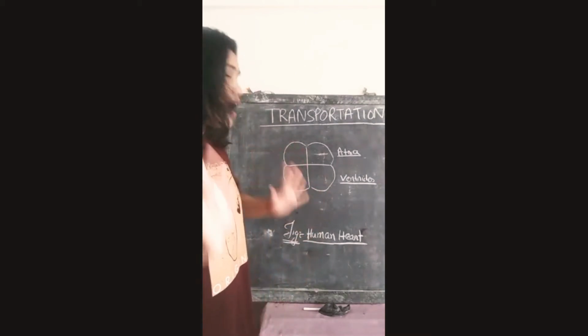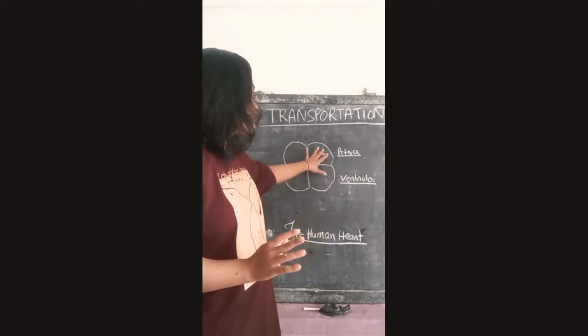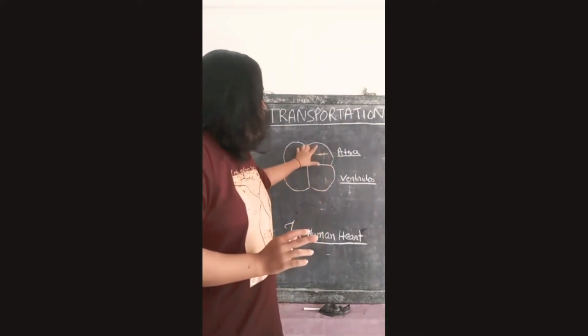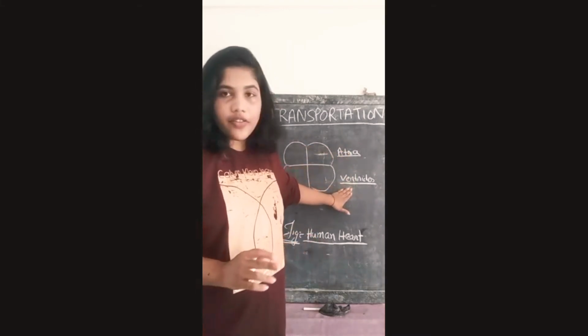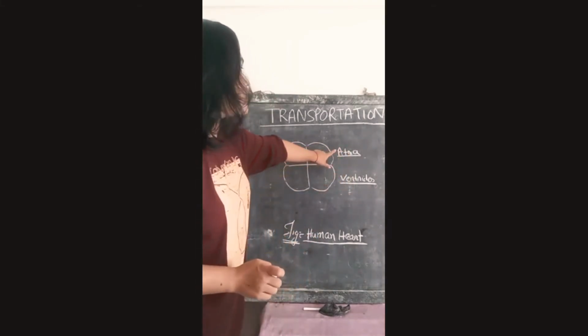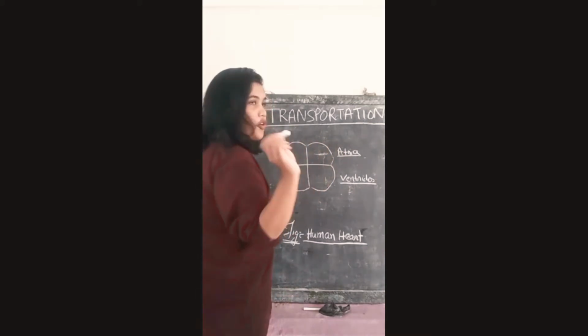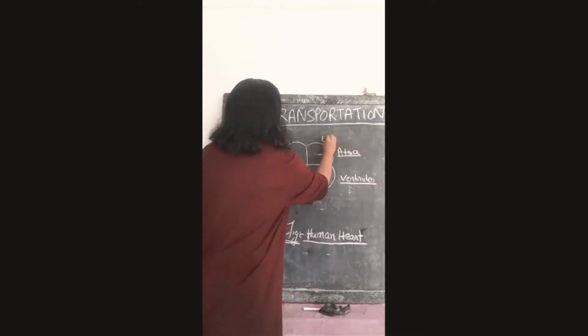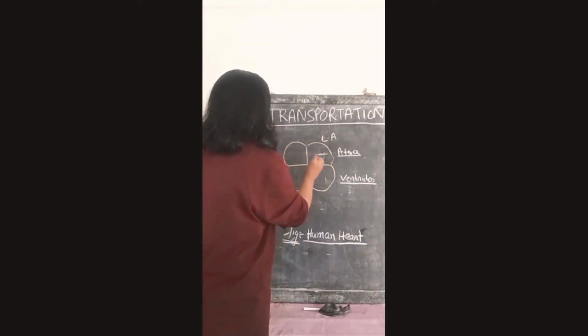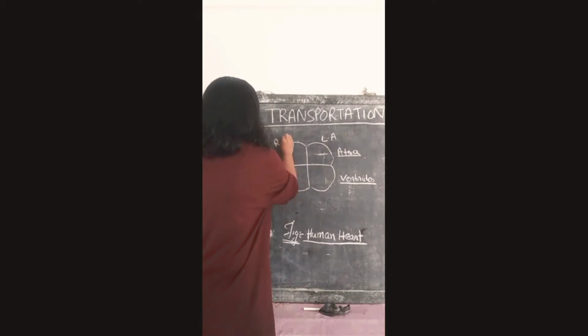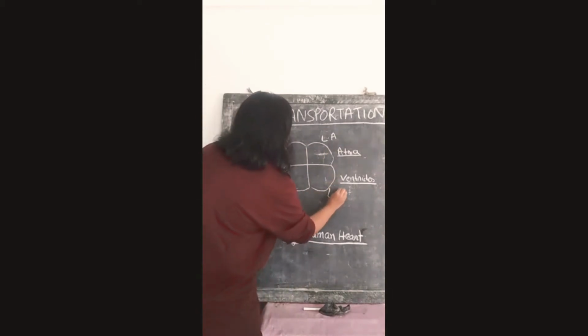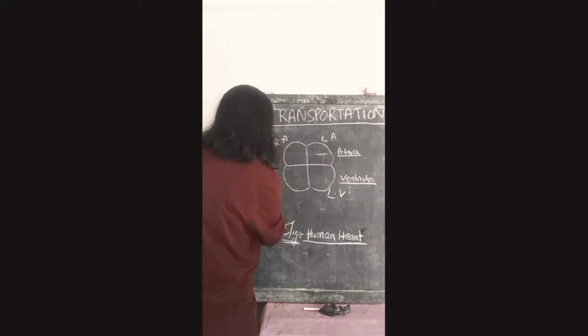The human heart is divided into four chambers. The two main parts are atria and ventricles. This side is called the left atria, this is called the right atria, this is the left ventricle, and this is the right ventricle.